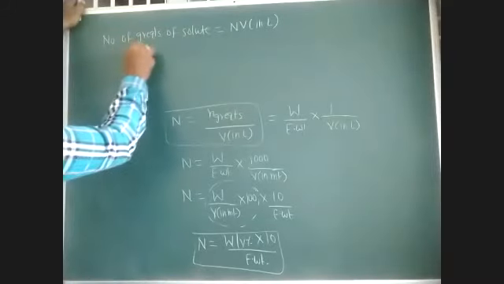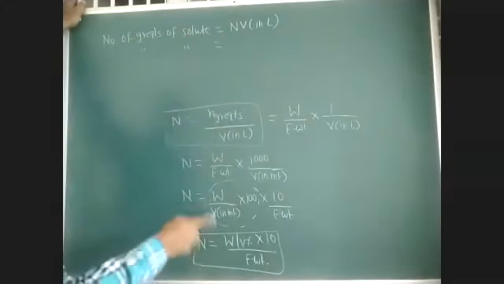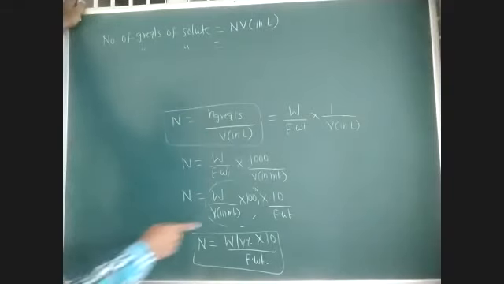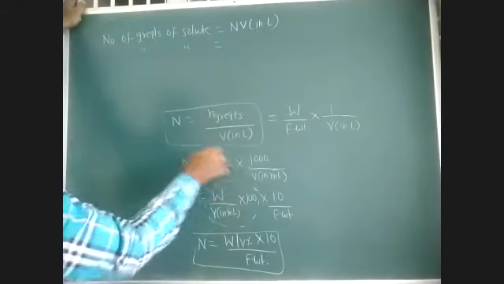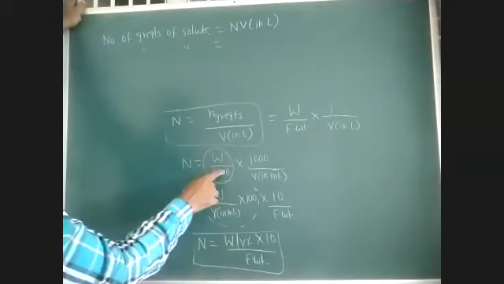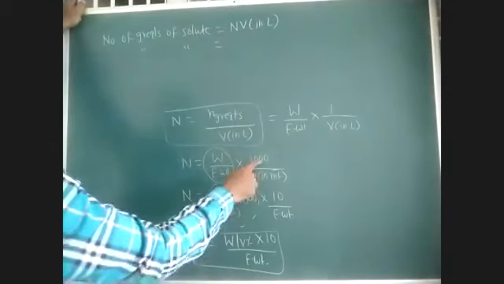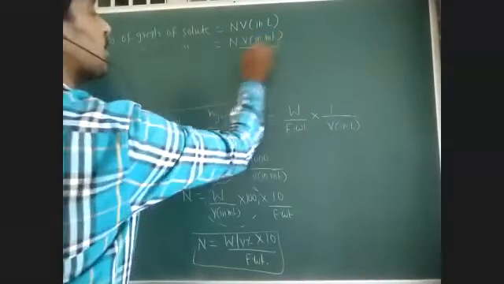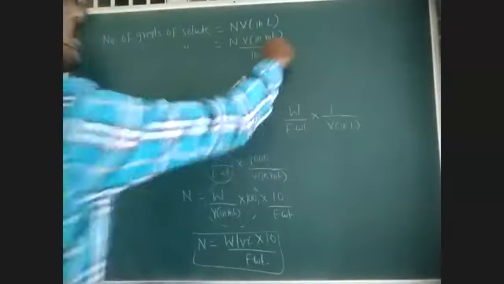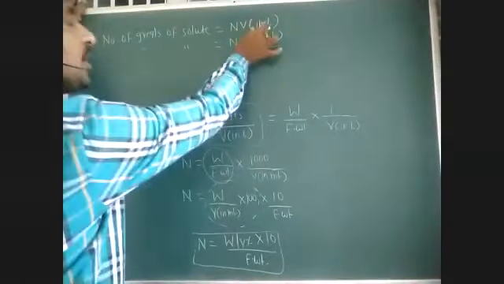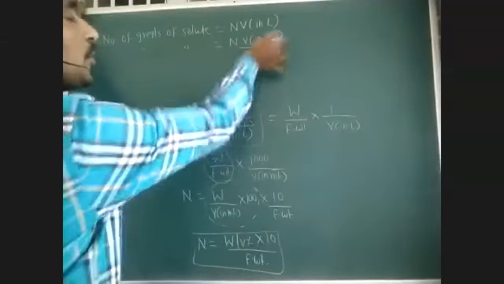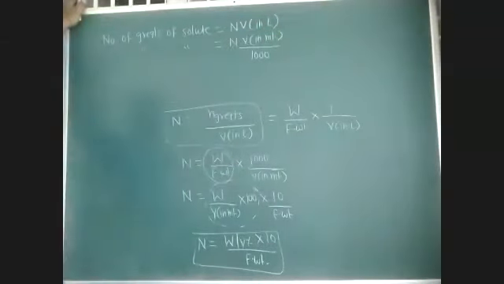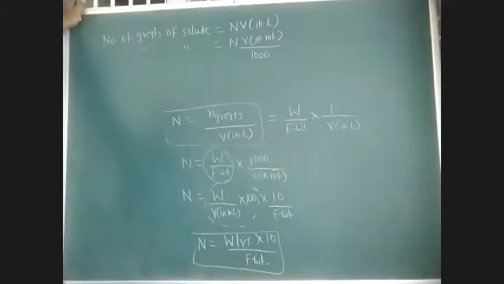Or we can give it from this equation. Weight by equivalent weight is nothing but number of gram equivalents. So number of gram equivalents is equal to N into V in ml by 1000. V in liters is nothing but V in ml by 1000. For example, 2 liters is 2000 by 1000, that is 2 again we'll get. So number of gram equivalents of solute means N into V in liters, or N into V in ml by 1000.